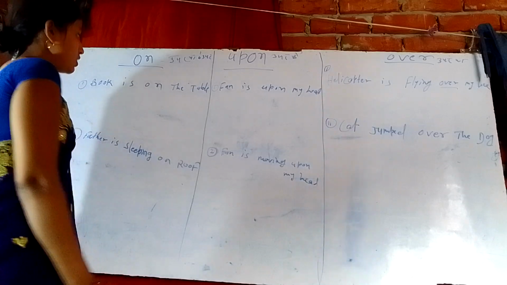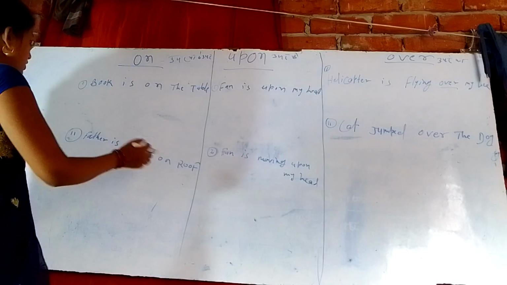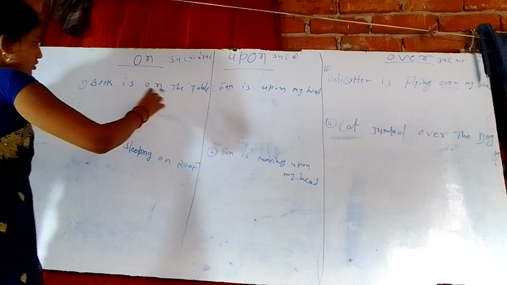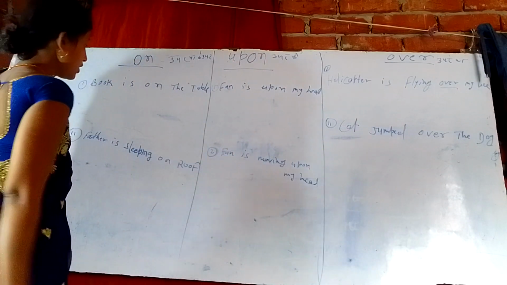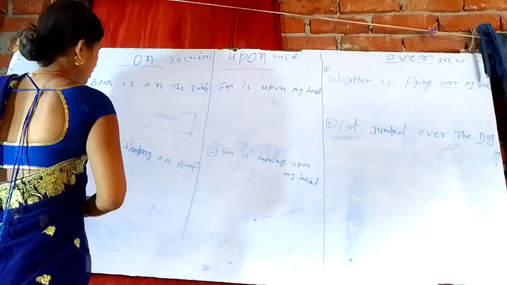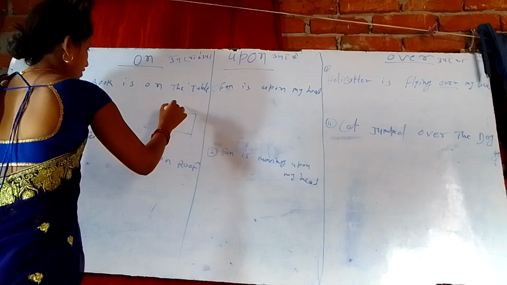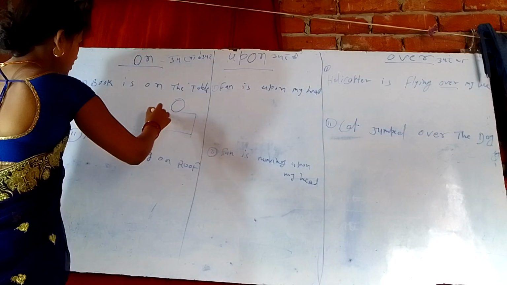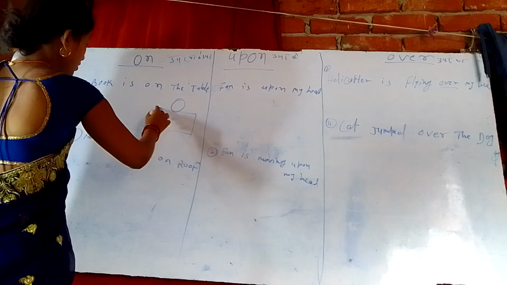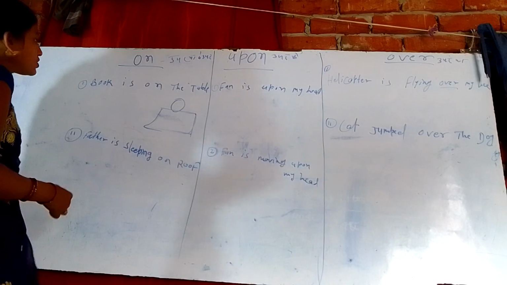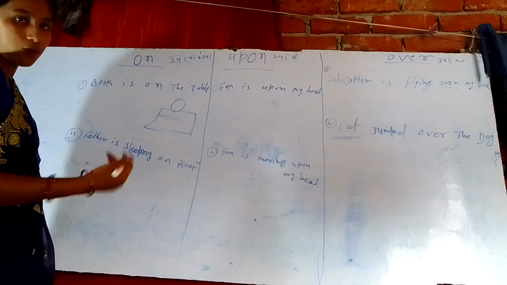First of all, you can see a book. The book is on the table. Suppose this is a table and this is a book. The book is touching the table. Then you have to use on, not upon, not over.